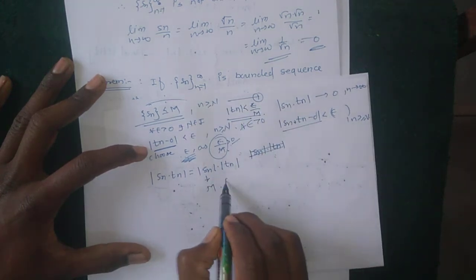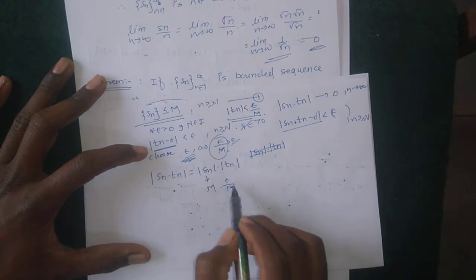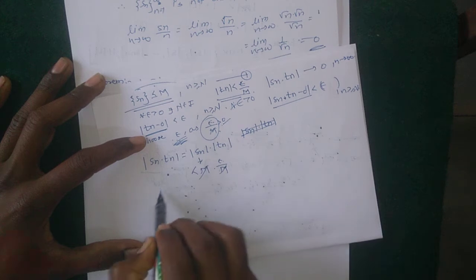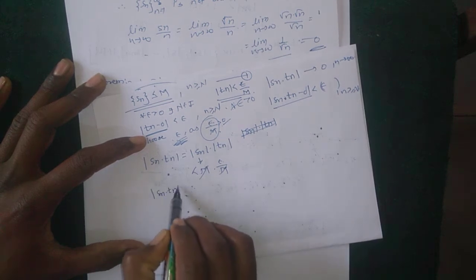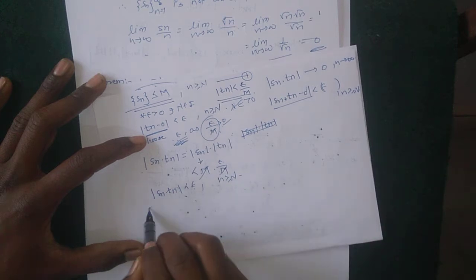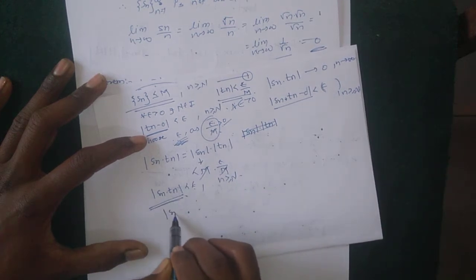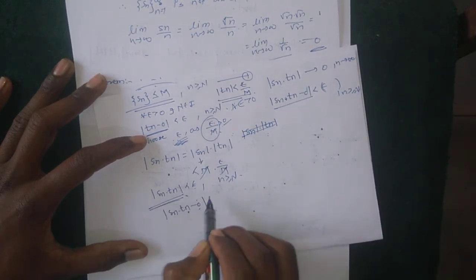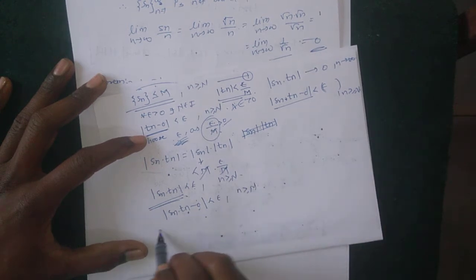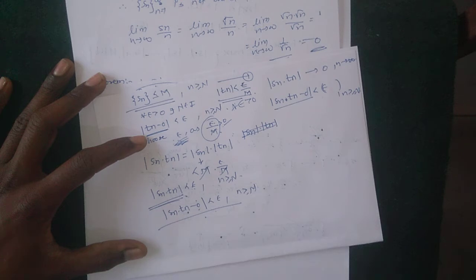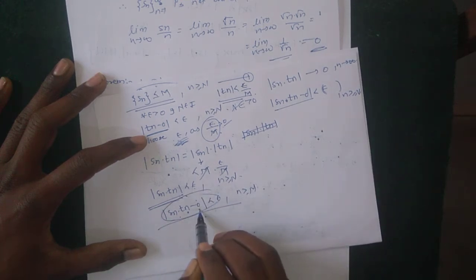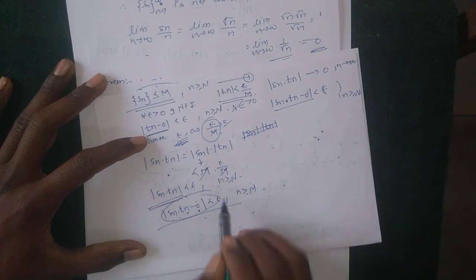Putting in the value epsilon by m, the m gets cancelled, remaining only epsilon. Therefore |Sn Tn| is strictly less than epsilon whenever n is greater or equal to N, which can be written as |Sn Tn minus 0| is less than epsilon whenever n is greater or equal to N. Therefore, by the epsilon-N definition, the sequence Sn Tn converges to 0.